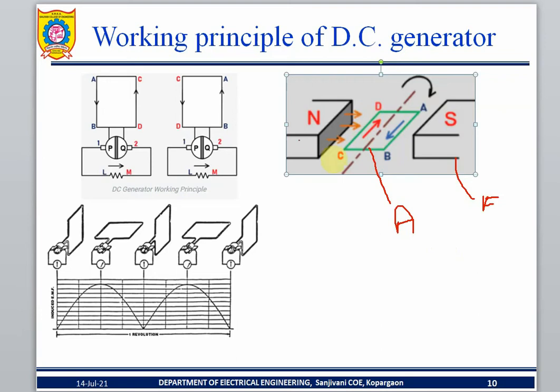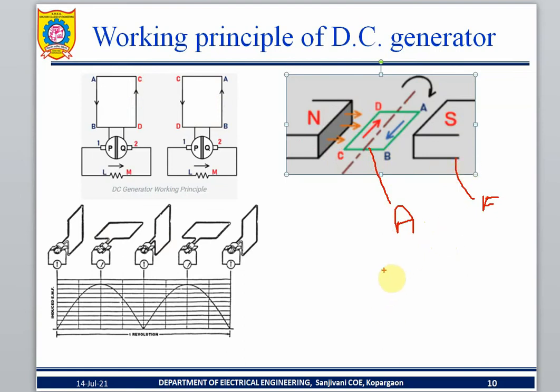See, look. This is a theoretical diagram of the rotations. It is showing you the practical. I will try to draw it and then explain. Coming to that, there are two coils: one is the armature coil, and another one is the field coil.